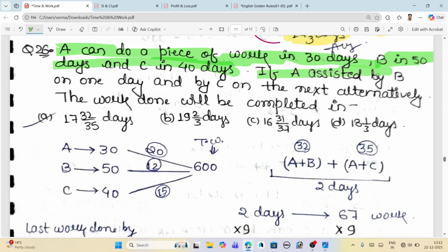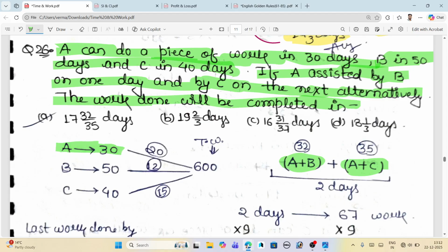Okay, if A is assisted by B on 1 day and by C on the next, alternatively, what does it mean? It means that A does the work, but in the first half he is assisted by B, and in the next half A is assisted by C. And the work will be completed in how many days? So what's our approach? The simple approach is taking the LCM of 30, 50 and 40, and we will get 600 as the total work. And the efficiency is 20 of A, 12 of B and 15 of C.